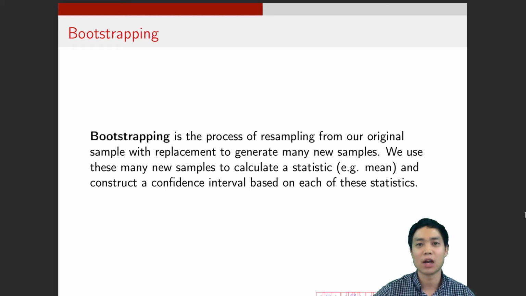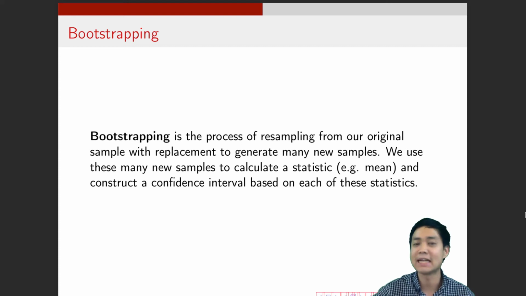Bootstrapping is a process of resampling from the original sample with replacement to generate many new samples. Basically, we use these many new samples to calculate a statistic, for example, a mean or median or anything, and then construct a confidence interval based on each of these statistics. So we can resample maybe 1,000 times, and we're going to get 1,000 means out of each of these resampling processes. We take those 1,000 means, and we take the middle 95%, and that'll be our 95% confidence interval.